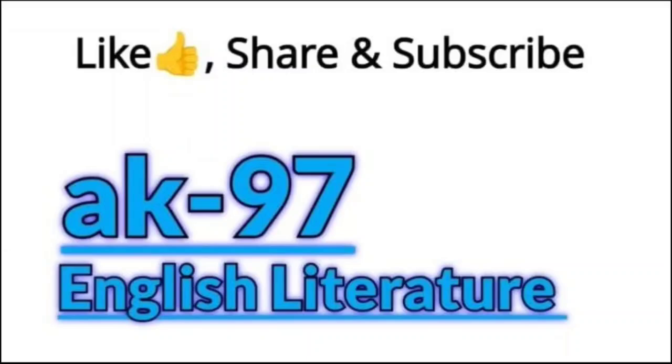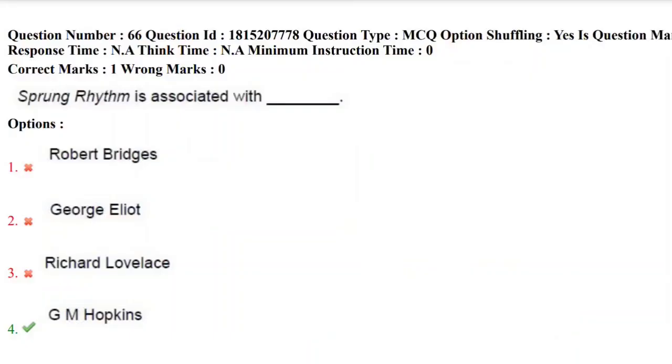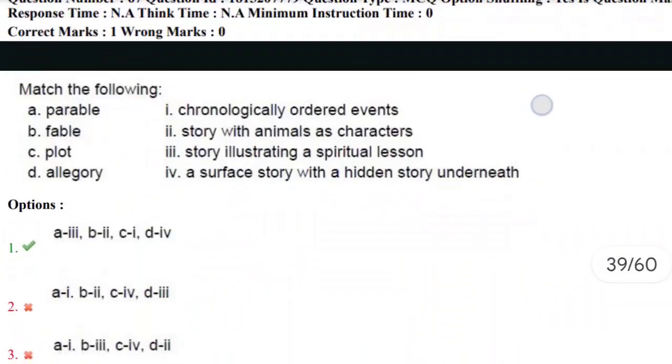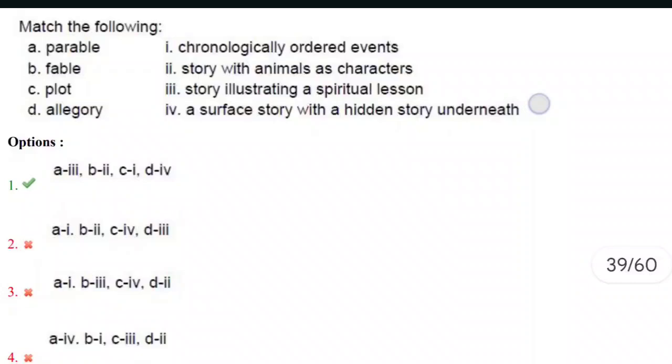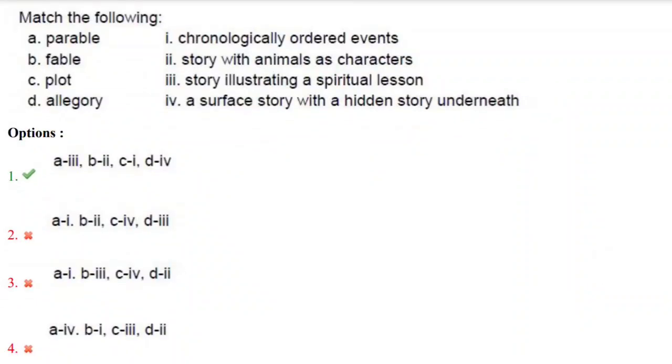Let's go back to the questions. And the next question, 67th question. Here we need to match the words. Parable, fable, plot, allegory, these all are related to storytelling, and we have the types. Parable is nothing but a story illustrating a spiritual lesson. And fable is nothing but a story where we can find animals as the characters.